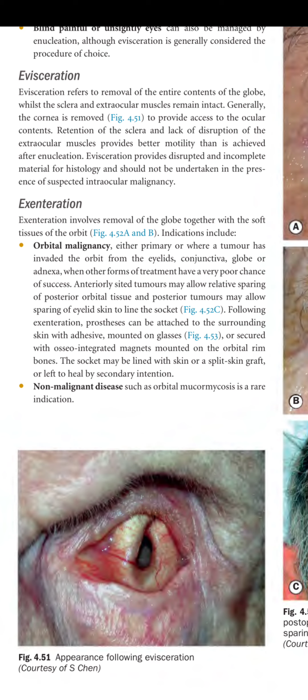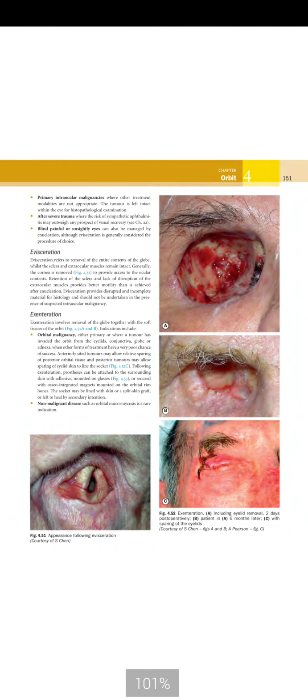Following exenteration, a prosthesis can be attached to the surrounding skin with adhesive, mounted on glasses, or secured with osseointegrated magnets mounted on the orbital rim bones. The socket may be lined with skin or a split skin graft, or left to heal by secondary intention. Non-malignant disease such as orbital mucormycosis is a rare indication for exenteration.